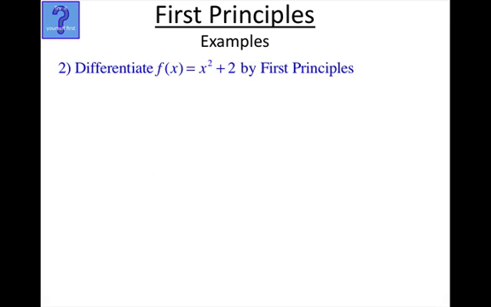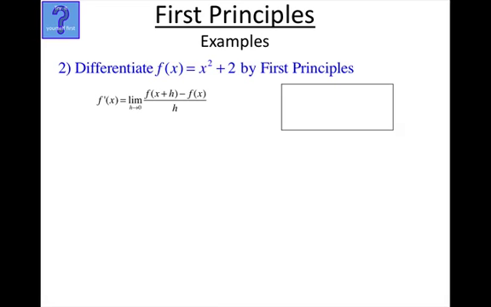Second example, differentiate f of x equals x squared plus 2 by first principles. So first things first, exactly like before, write out our formula. Now I want you to say out loud the formula with me now, because it should be starting to sink in. So it's f dash x equals the limit as h approaches 0, as h gets really small, of f of x plus h minus f of x all on h. Should be ingrained in by now. And what should also be ingrained by now is chopping board.